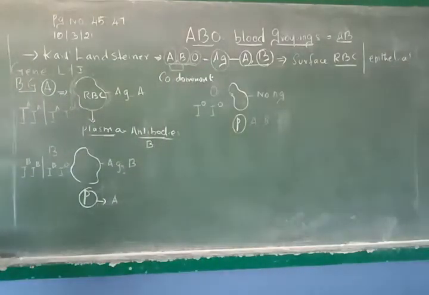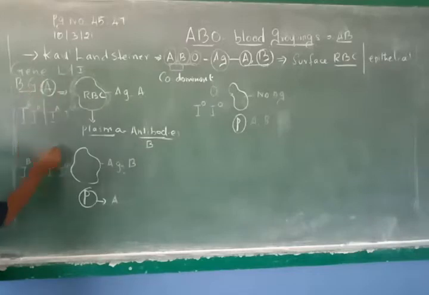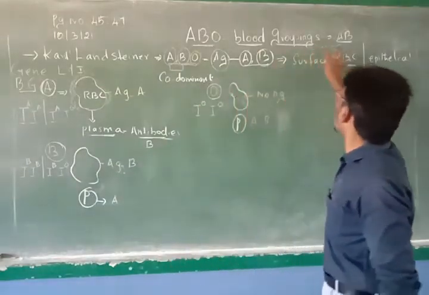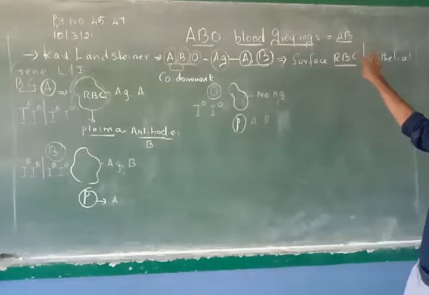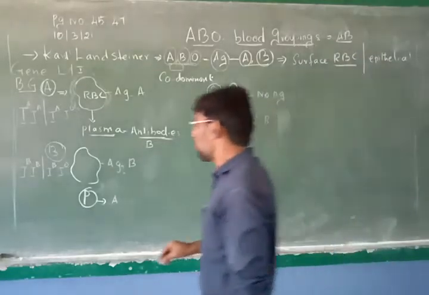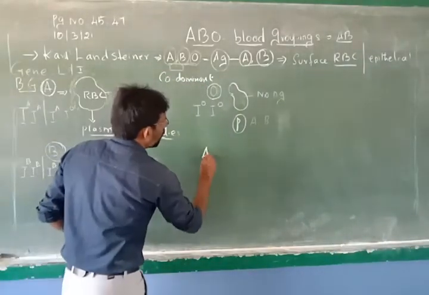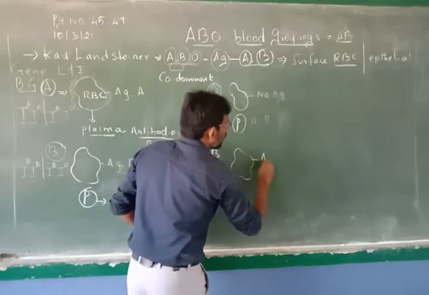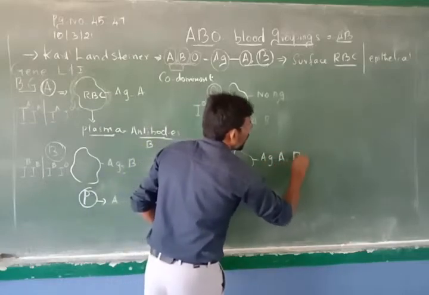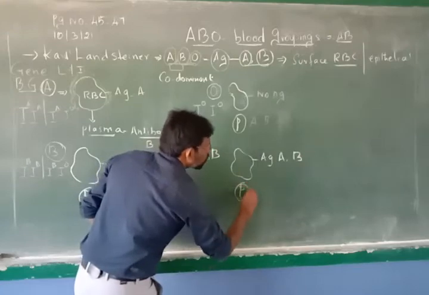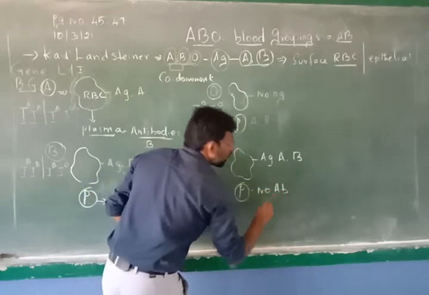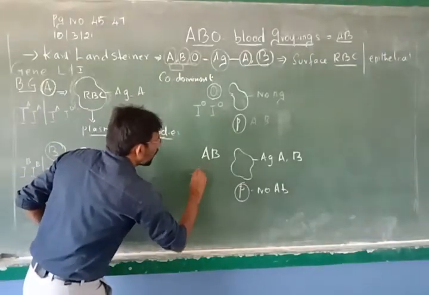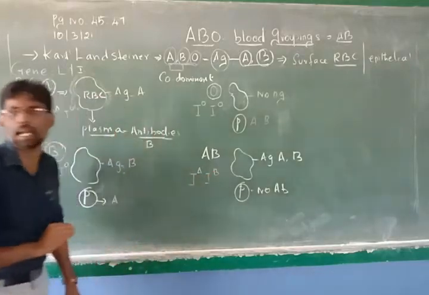So three blood groups we already discussed: one is called A blood group, another one is B, and another one is O blood group. Now the fourth type of blood group, which was discovered by Landsteiner's student, and the rarest blood group, is called AB. In the RBC, he will have the antigen for both. A antigen will be there, B antigen will be there, but in the plasma there is no antibody at all. So in this blood, the alleles are IA and IB. That's all. This is the allele.